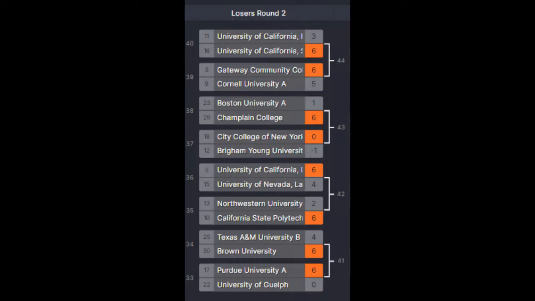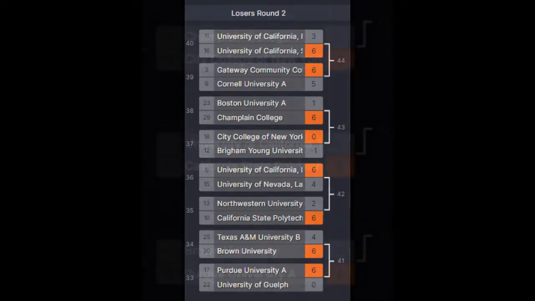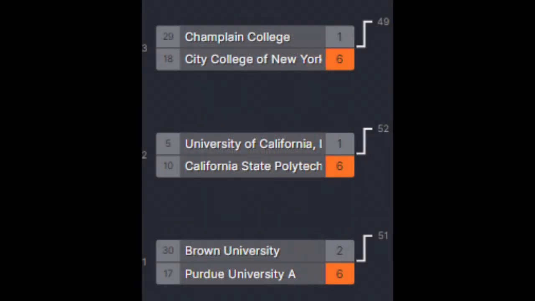And with that, we will get into the second set of the quarterfinals right here, due to time restraints. These are the second set of the losers quarterfinals matches. Now there is one more match that we have yet to reveal, and that match we will get to right about now.